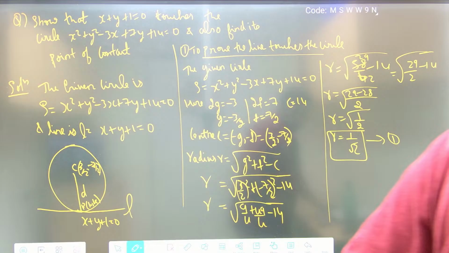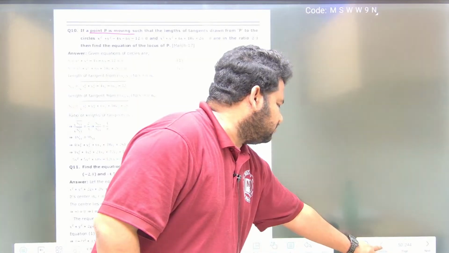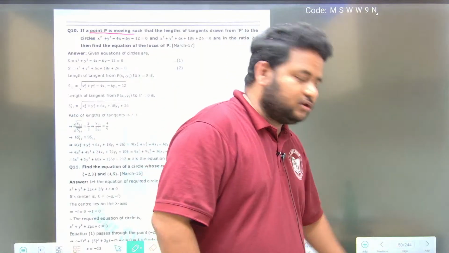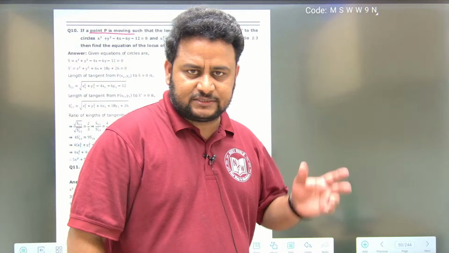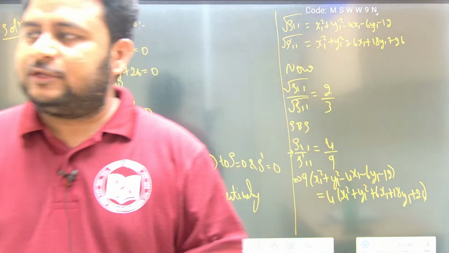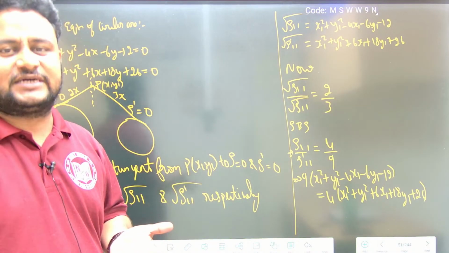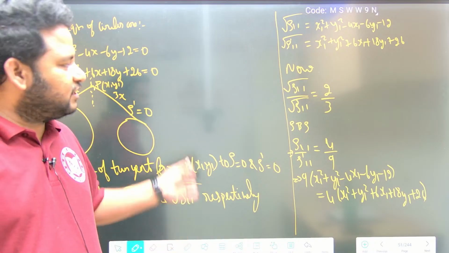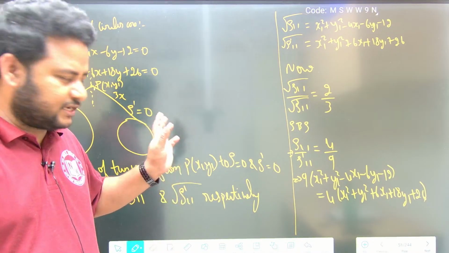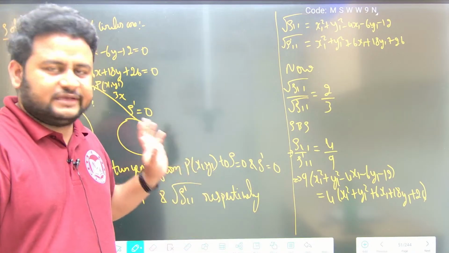So now in this class we learned questions on length of the tangent, length of the chord and tangent, and also the equation of locus of the point if it is touching the circle, and we also had to find the point of contact. Instead of solving the next question, please revise this question once. We'll come up with another part for circles only, where we'll be solving some more SAQs of circles, so that we'll do it comprehensively.